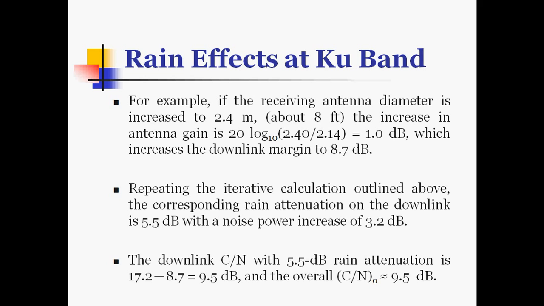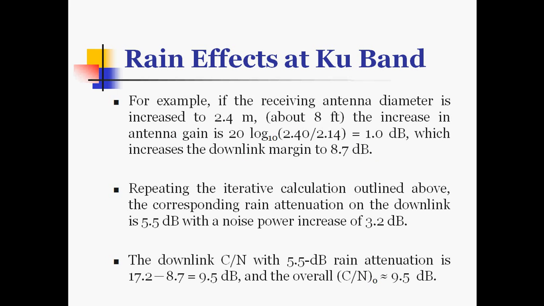The downlink C by N with 5.5 dB rain attenuation is 17.2 minus 8.7, which is 9.5 dB, and the overall carrier to noise ratio will be approximately 9.5 dB, whereas initially we calculated 9.4. With the increase in the diameter it is 9.5 dB.